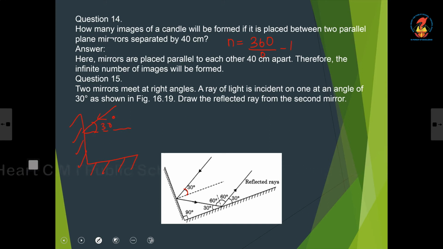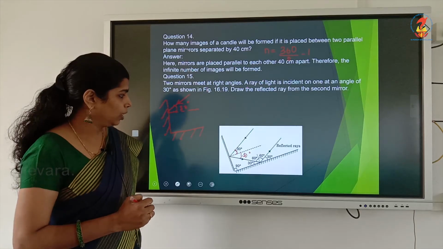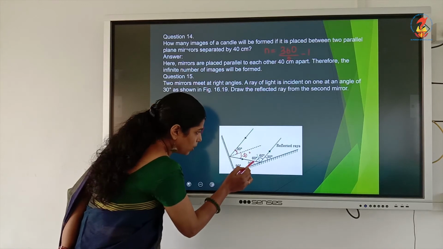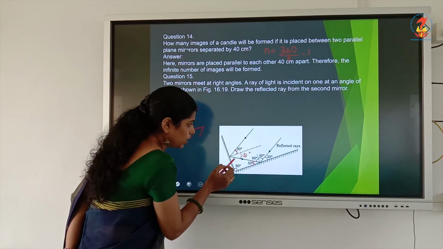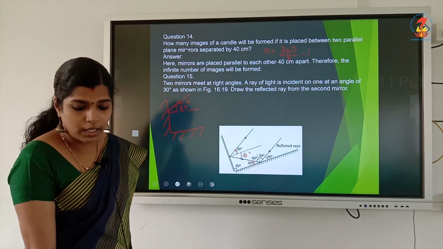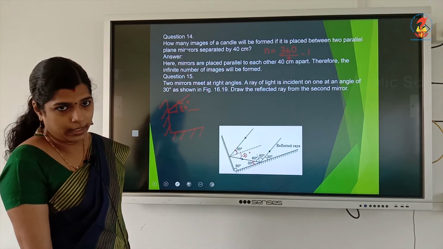So, we will draw it. Here this angle is also 30 degree. Then this angle will be also 30 degree because it is alternate interior angles. This angle and this angle will be equal because it is alternate interior angles.